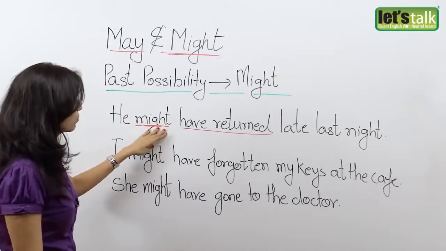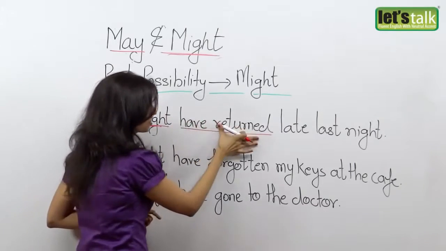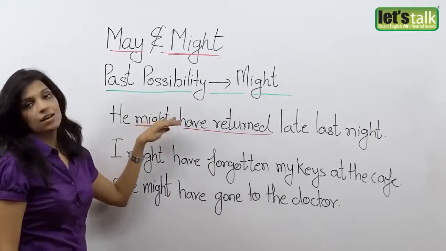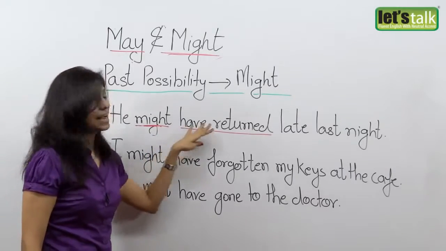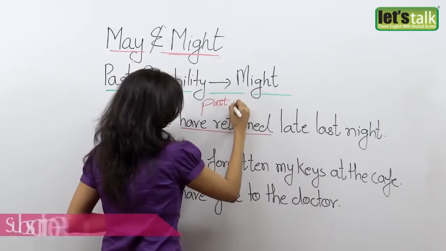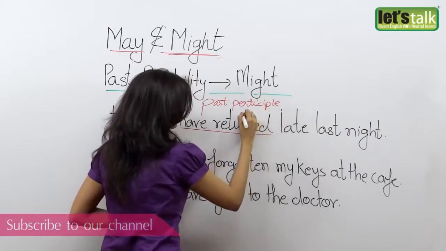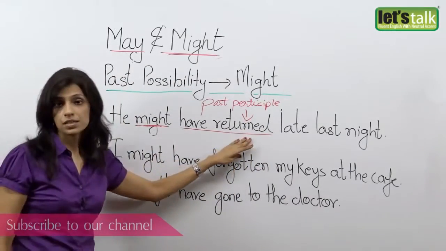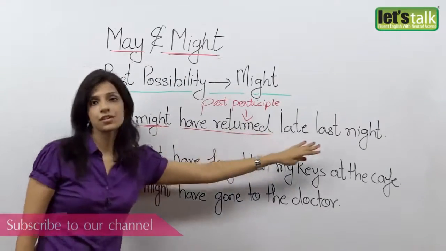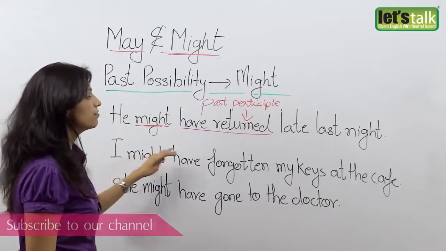Now after might, we cannot say he might returned. It is might have returned. So you have might followed by have and then the verb in the past participle. Okay. So returned is the third form, the past participle. So you have he might have returned late last night. In my next example, I might have forgotten